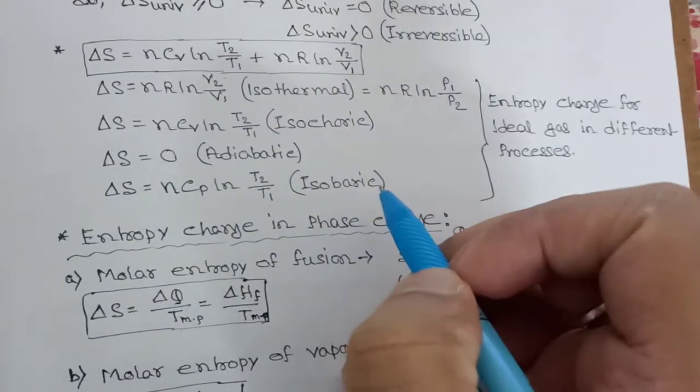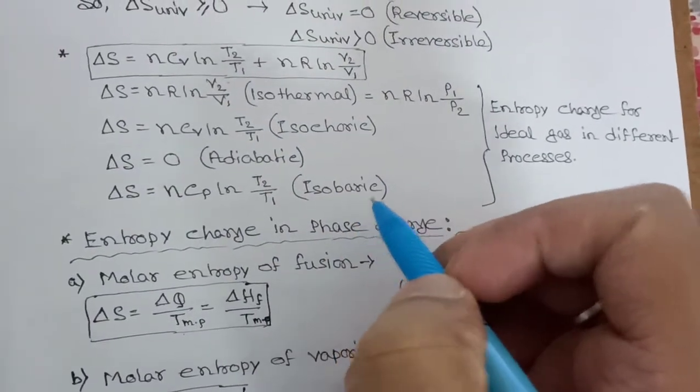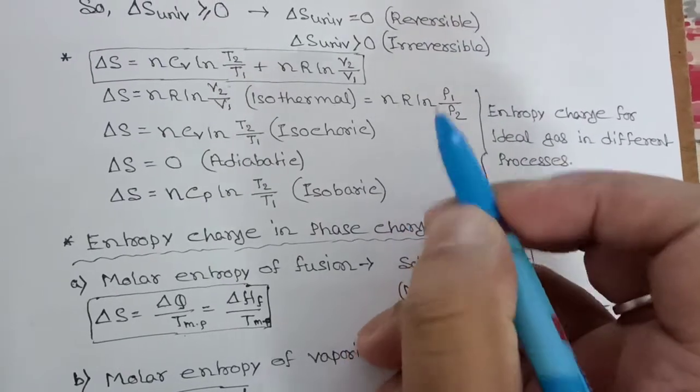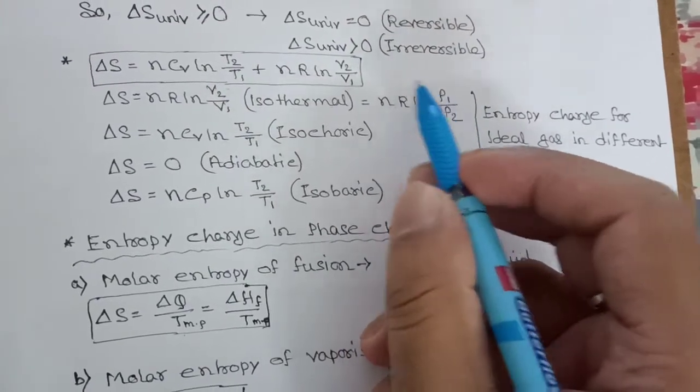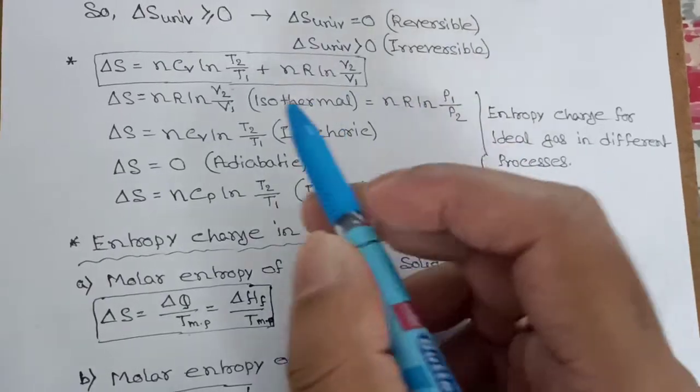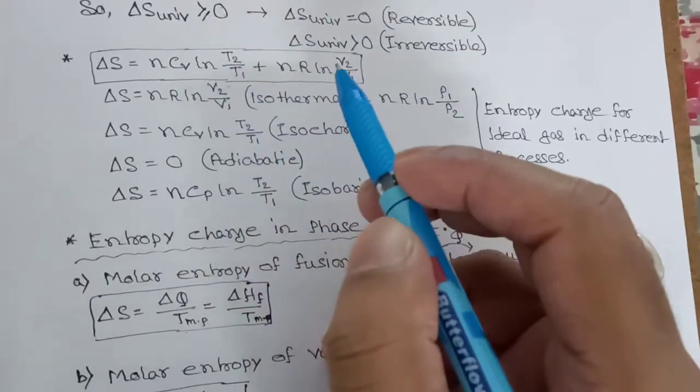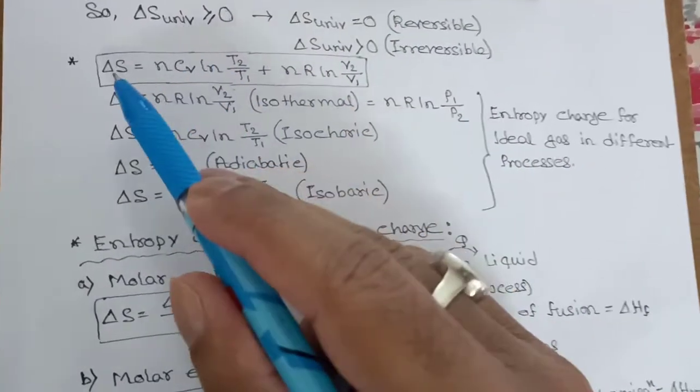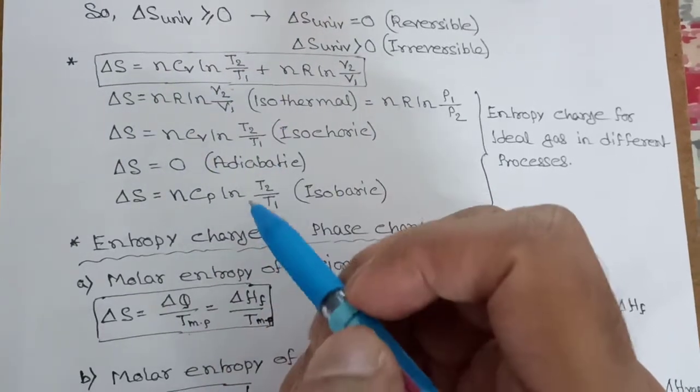And for isobaric process, pressure is constant. Pressure is constant means P1 will be equal to P2, so this term will be 0, and this term 0 means this term will be 0, so this one will be 0. So we can write del S equal to n Cv ln T2 by T1, this one.